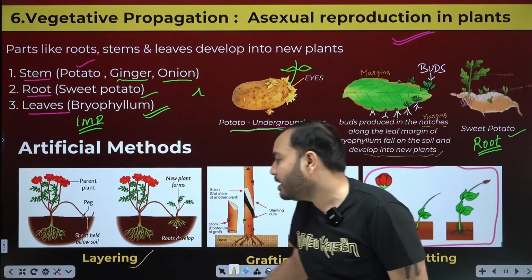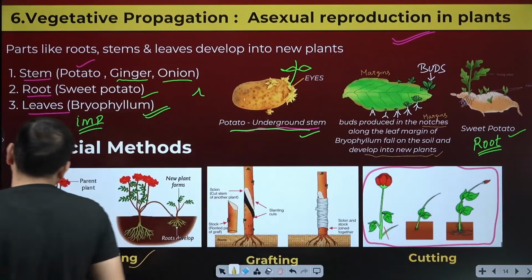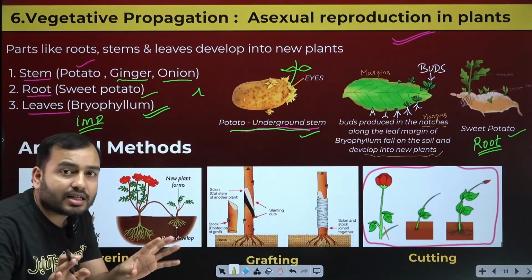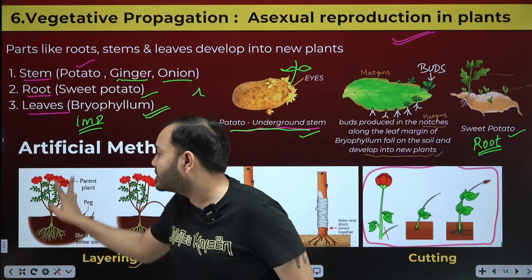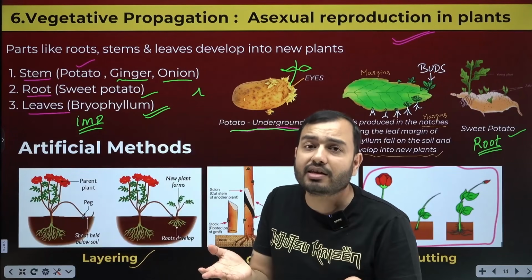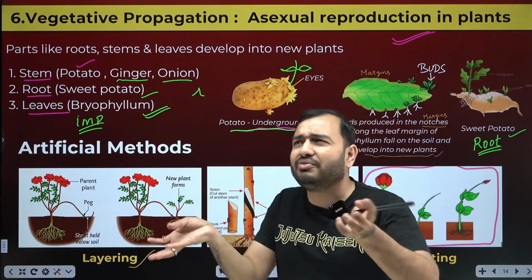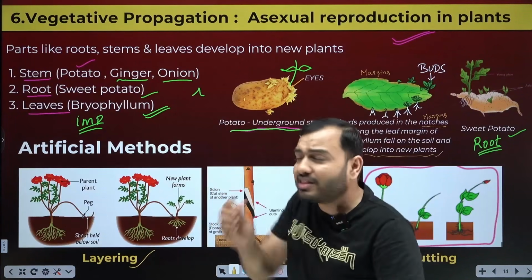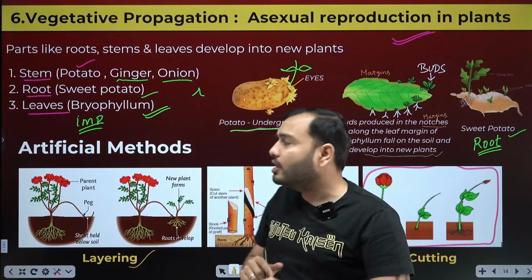Like layering is one. Now what is done in layering? Suppose this is the plant. Suppose I wanted to reproduce it and make a new plant. The method is very long. What would happen inside its flower? Sexual reproduction would happen. Male gamete and female gamete would fuse. Zygote would form, seed would form. As soon as the seed is put inside the soil, it would germinate.